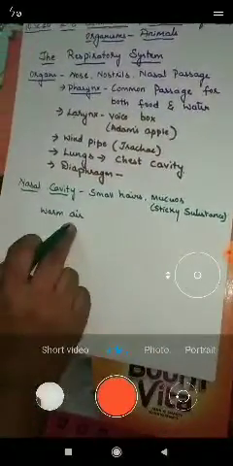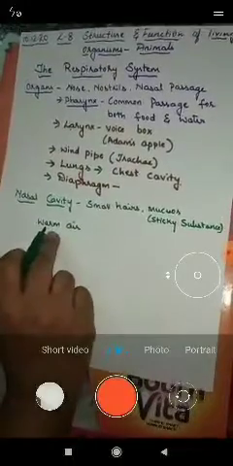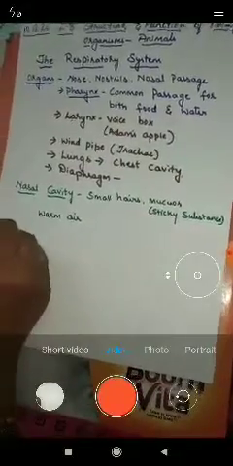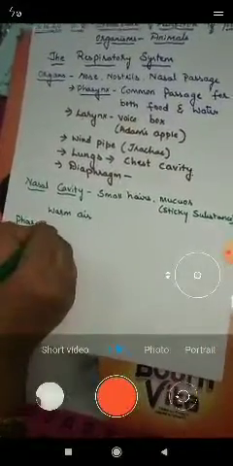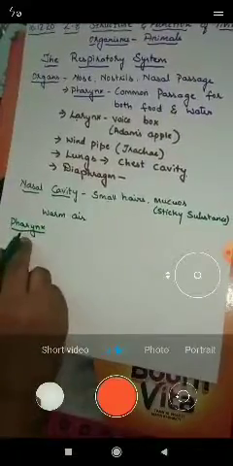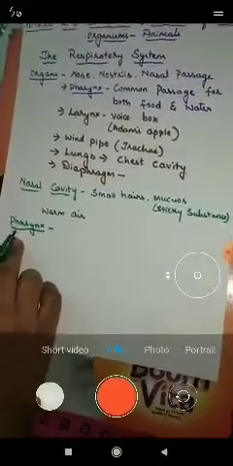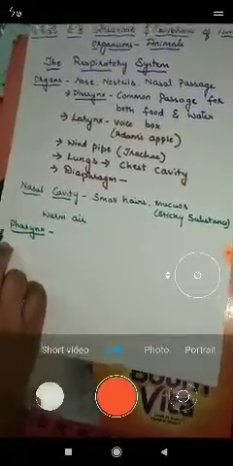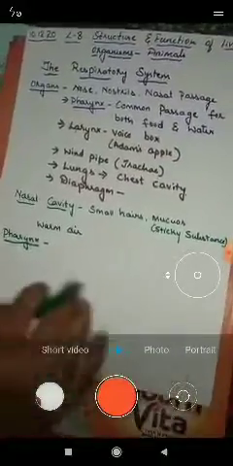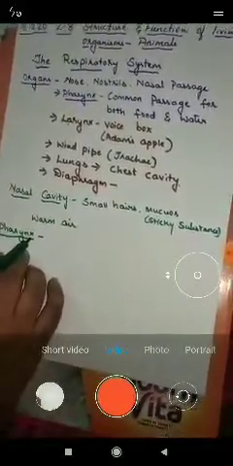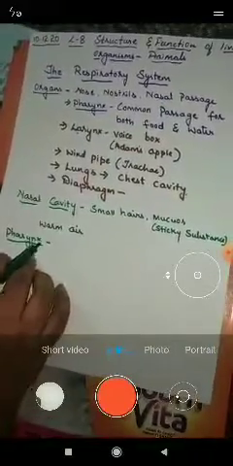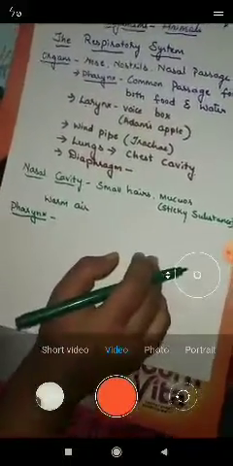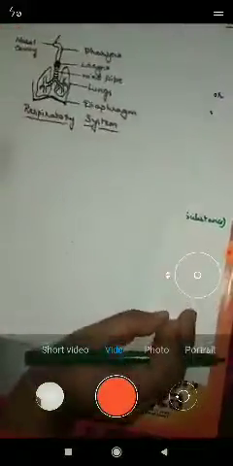So now we'll move on to the next organ, that is the pharynx. Now the warm air enters the pharynx. I told you before, the pharynx is the common passage for both food and water. Now as the air passes through this pharynx region, we can observe that the larynx is present.